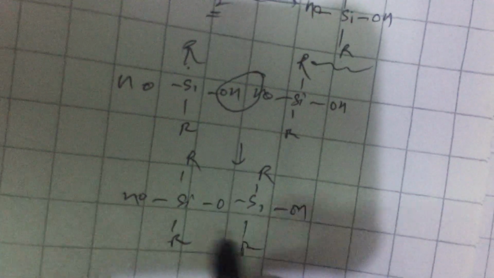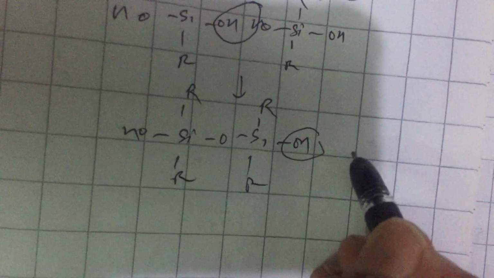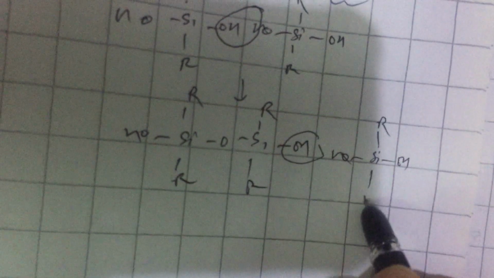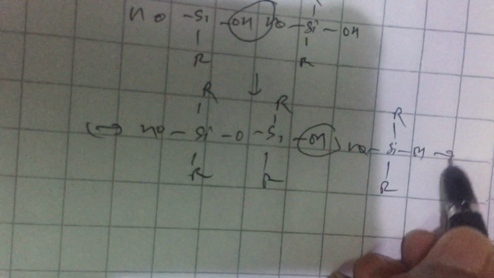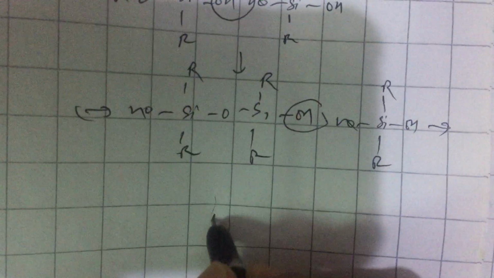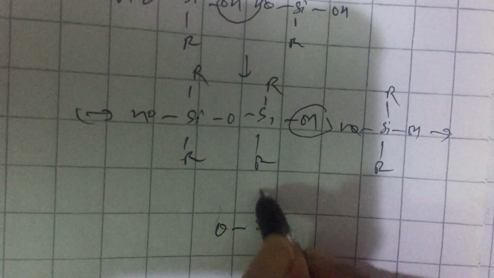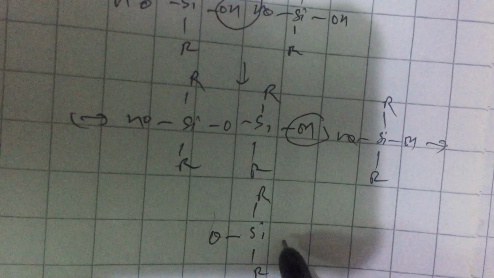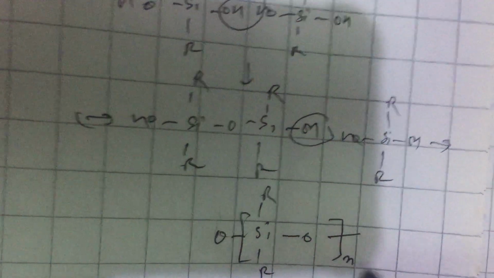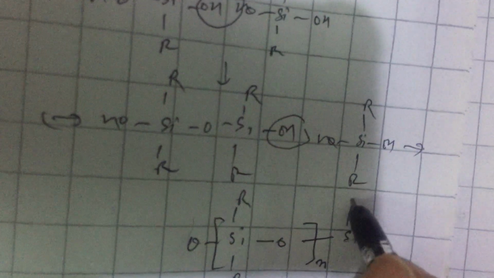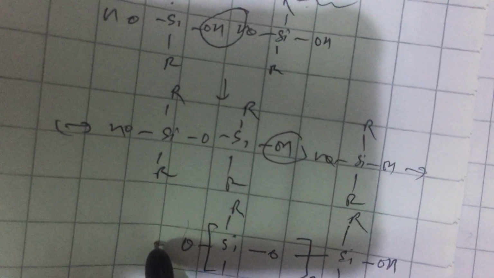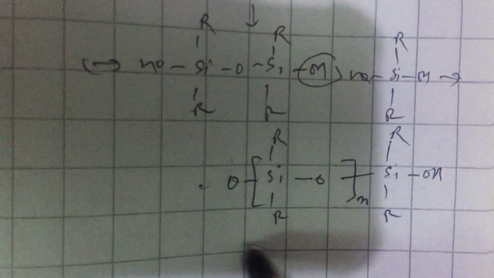I call it a simple dimer. But this has a scope to get extended this side by joining with another such molecule. The scope of extension continues on both sides. When it is continuing, you are getting a chained molecule which is generally represented this way: SiR, R, O, and this fellow is n in number. And it can end here like this, OH, and it can end this side. This is a general representation of a silicone.